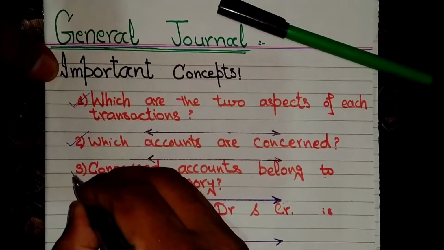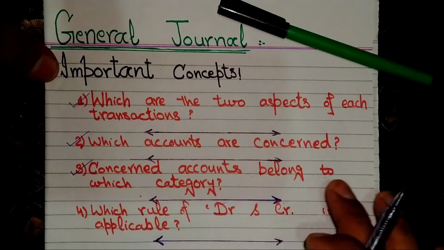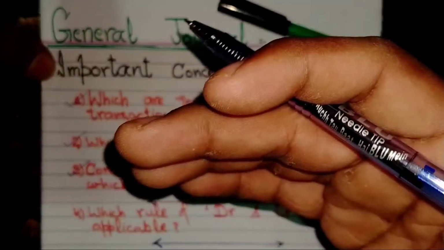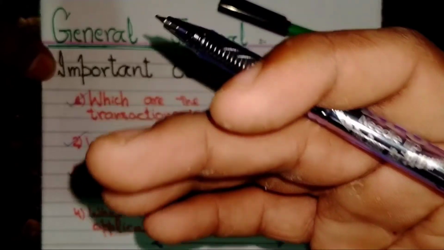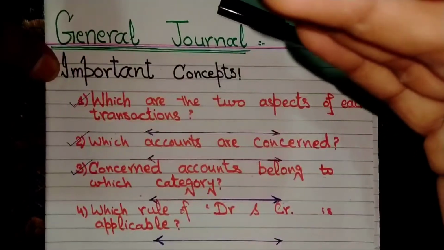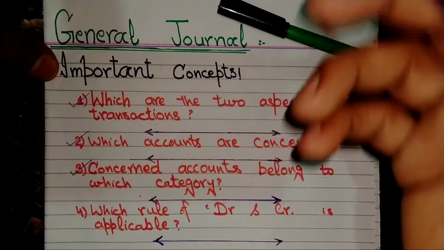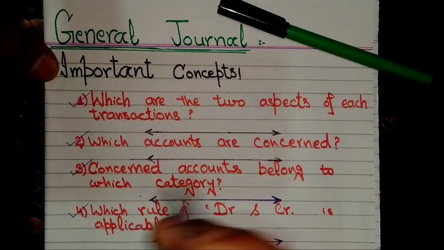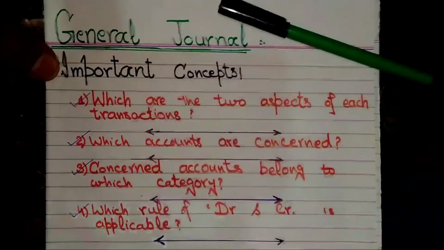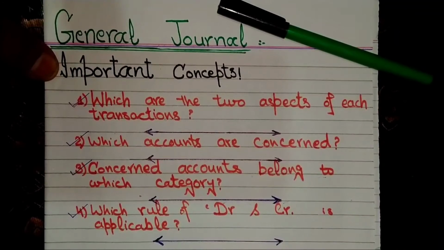The third point is to which category the concerned accounts belong, meaning which account is related to assets or liabilities, and which account will increase and which will decrease in the effect of any business transaction. The fourth point is which rule of debit and credit is applicable on the intended transaction.